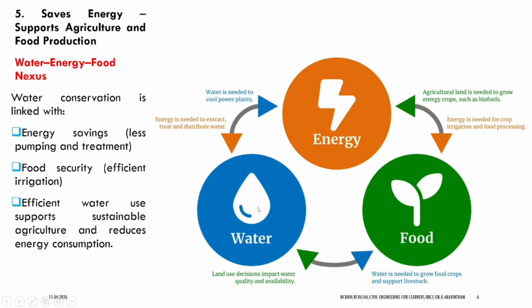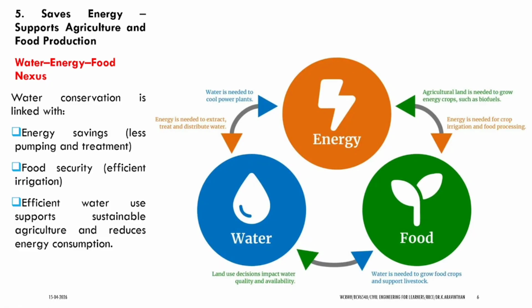So, water is the base for energy generation and food. The same way, food relies on this too. Without energy, you cannot create food. That is, you need energy to run the tractors. We are using tractors, and we are processing the food through industrial technology. For that we need energy.